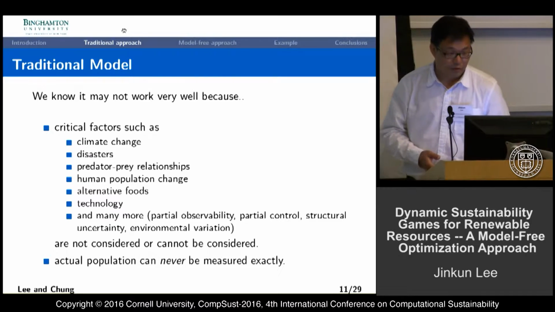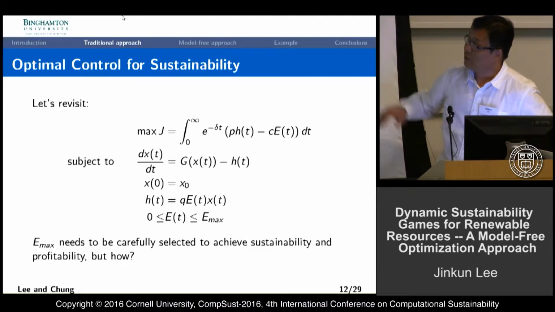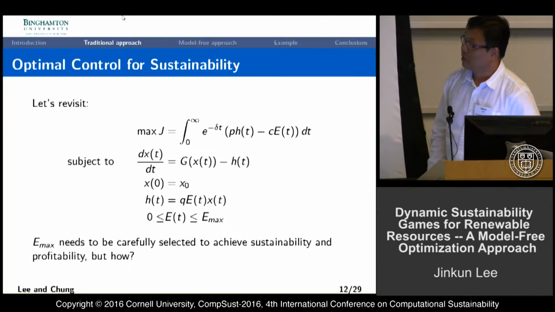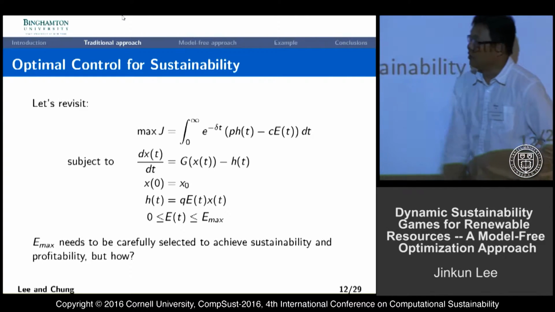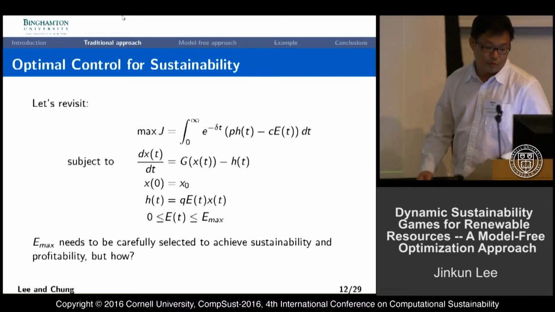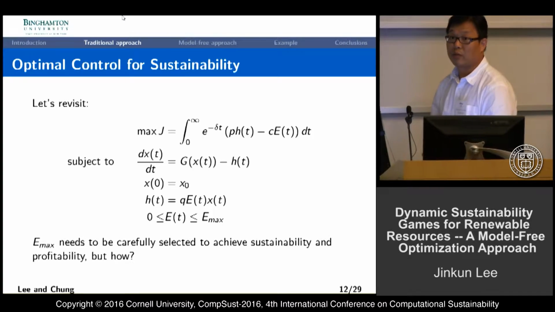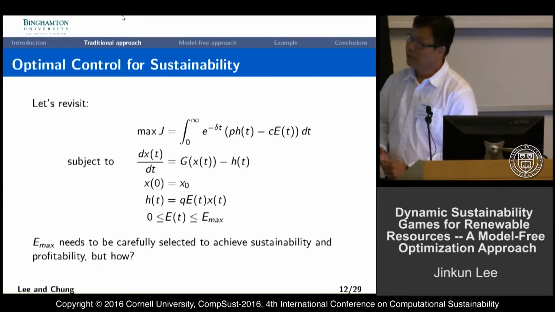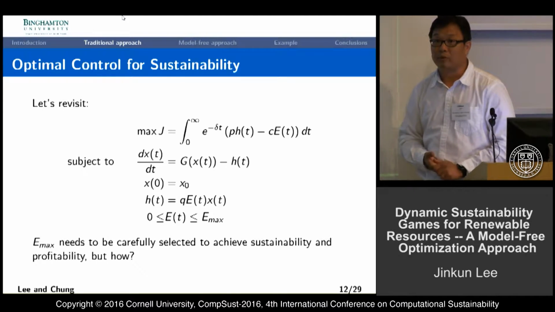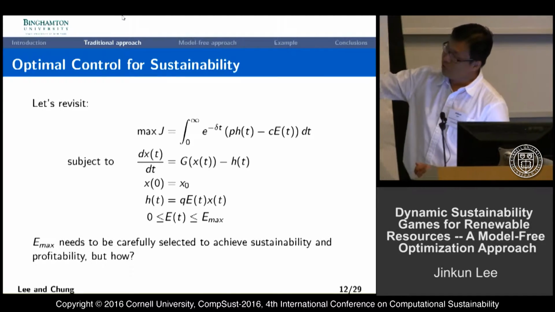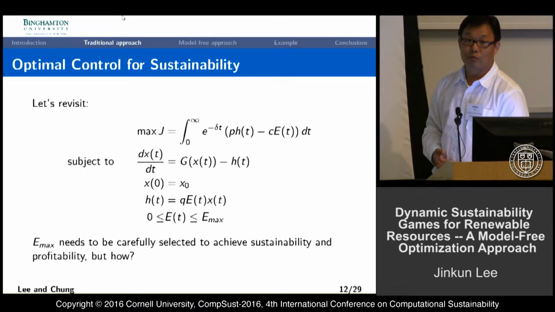Even though we solve this very simple problem, with a simple formulation, we would like to control this E of max. We need to carefully control the stock level, but this makes the problem bi-level optimization. The lower level is the company's max profit optimization problem, and at the upper level we would like to control E of max as a new control variable.